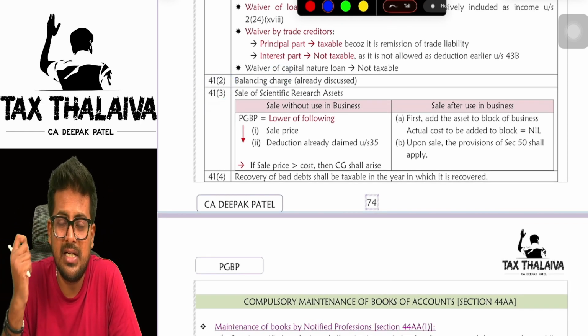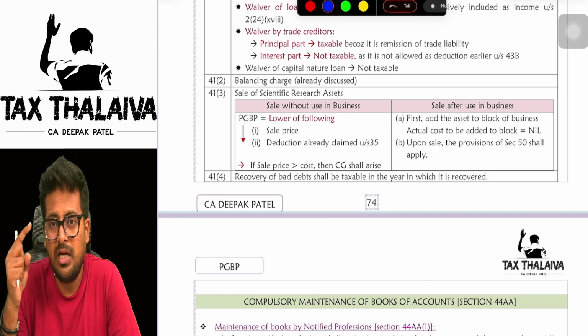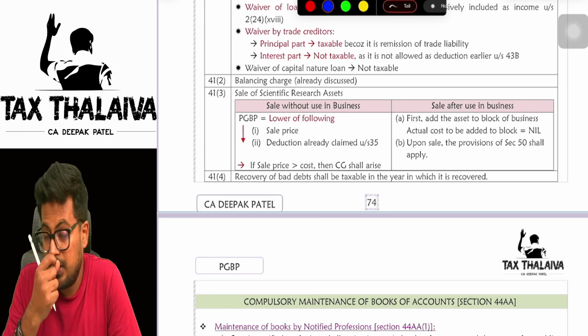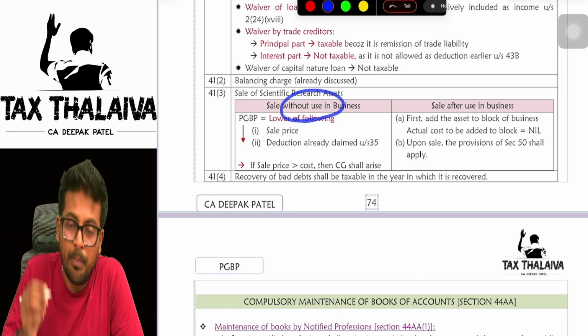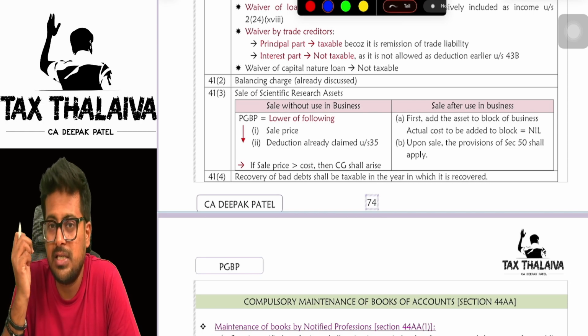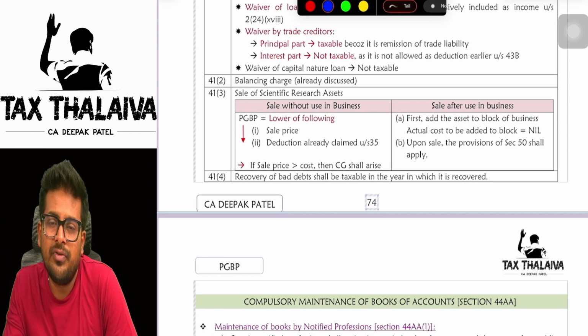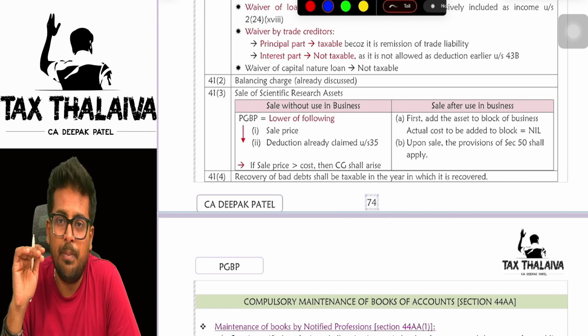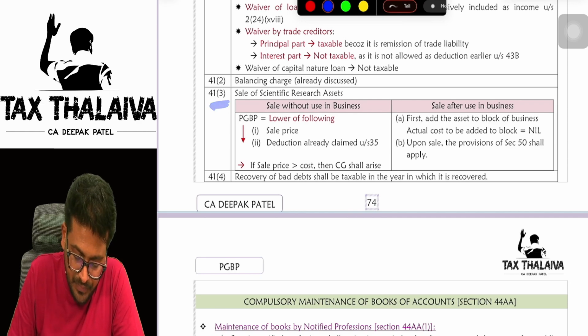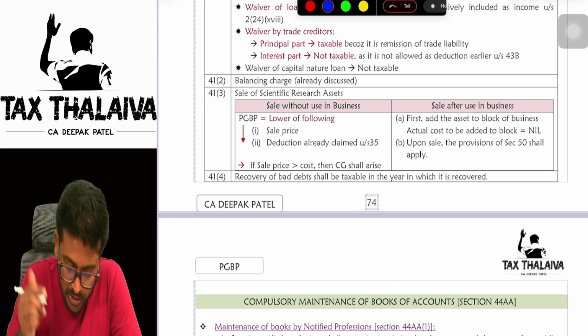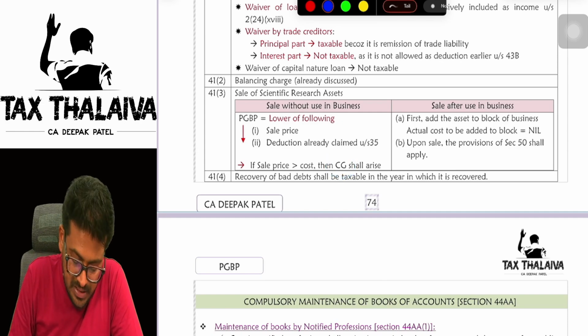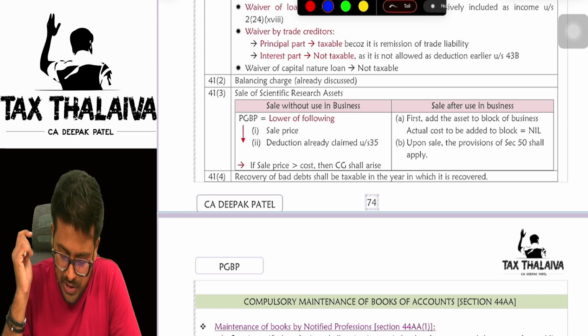41(3), sale of scientific research assets. See, if you remember, under section 35 you get deduction for the purpose of scientific research. Whenever you buy some capital asset for scientific research and you are selling off that asset, how to compute the PGBP is given under section 41(3). If you have sold the asset without using it in the business, in that case PGBP will be the lower of sale price and the deduction already claimed under section 35. Mind you, here capital gain will also arise if the sale price is exceeding the actual cost.